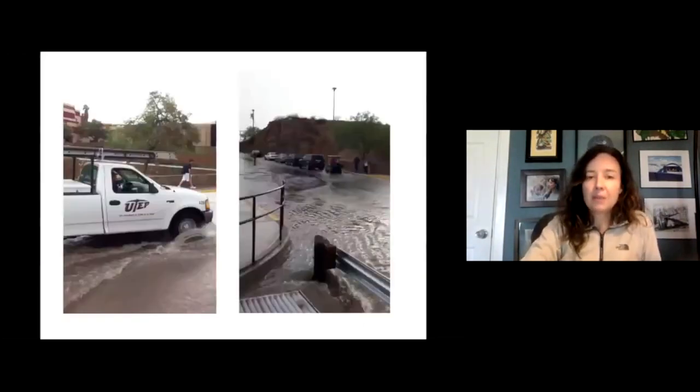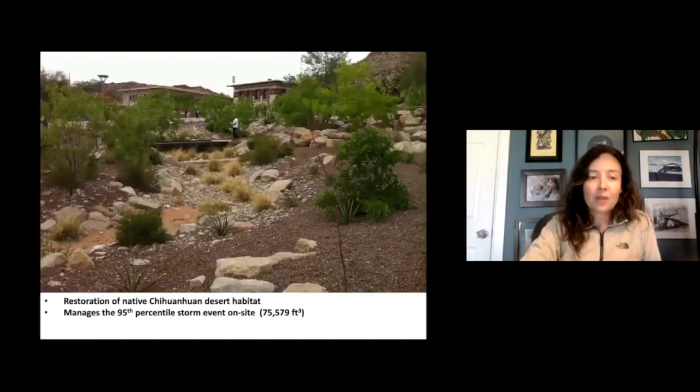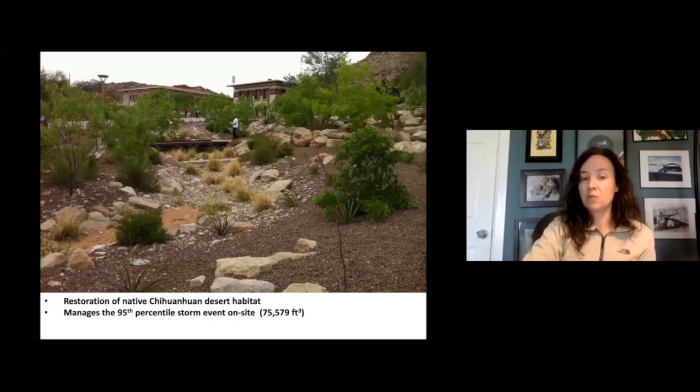So this is an example of the type of flooding that they could get. I know it's hard to think about that in an area that only gets 9 inches of rain a year, but when it comes all at the same time, I'm sure many of you have experienced this as well. There can be flooding. And so what Tenike Landscape Architects did was they made these arroyo ecosystems that connected the Davis Mountains, wrapped through the project, and then began to manage what was the 95th percentile storm event. So that's around 75,000 cubic feet of stormwater. That's a tremendous amount of water.